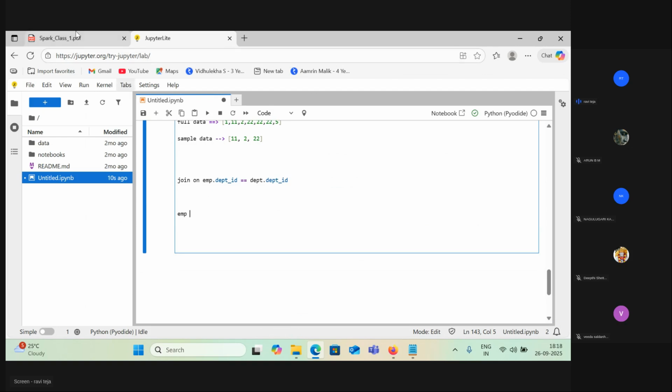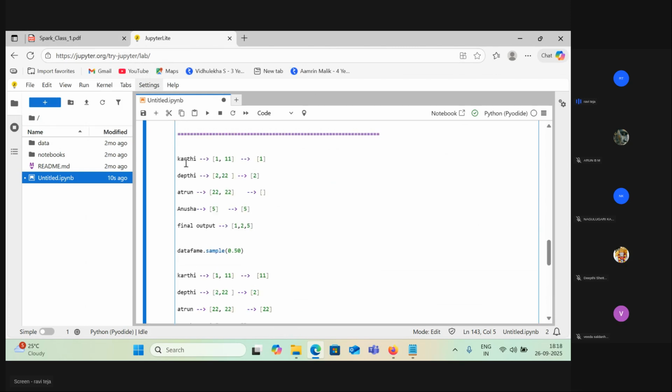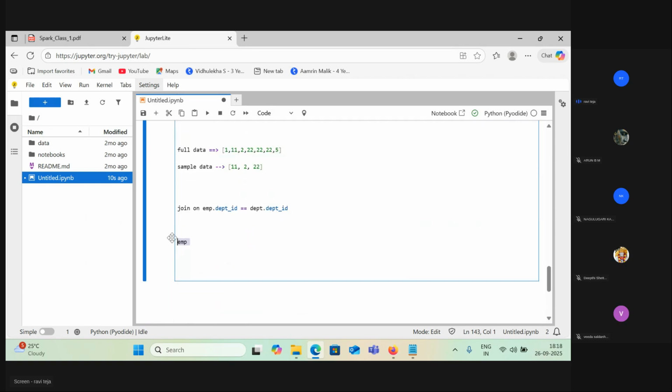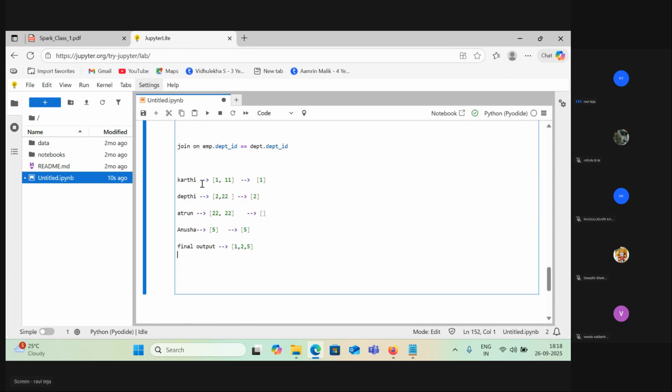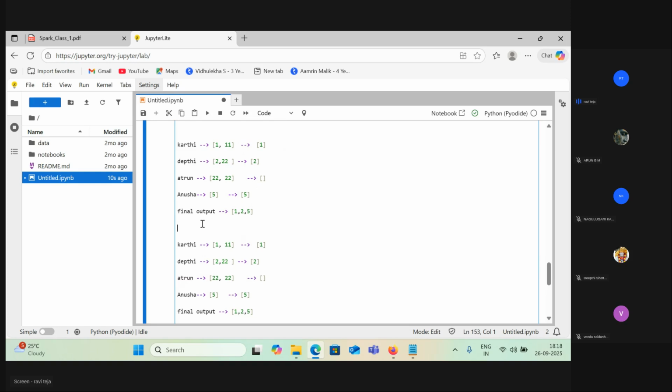Okay, about the join, you can leave it for now because I will do a dedicated class on it. What happens is, similarly you will have similar partitions. These are the partitions for the employee table. Just think in this way: these are the partitions for the employee table, and next these are the partitions for the department table.